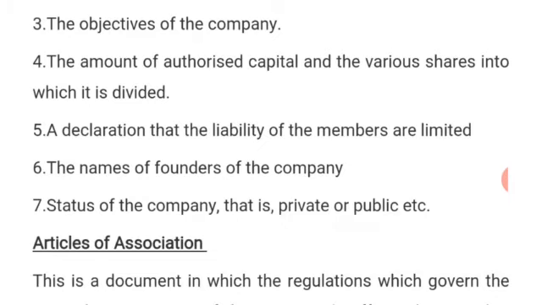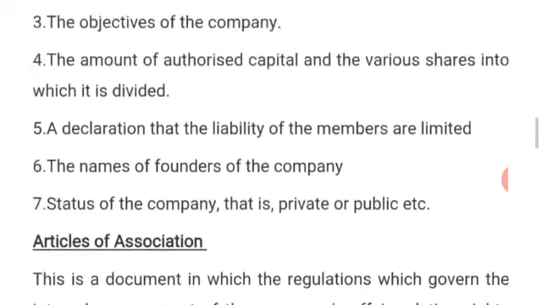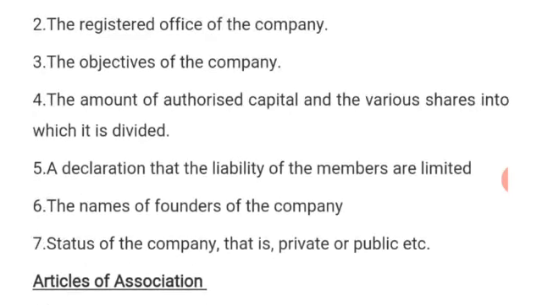So number six, the names of founders of the company. When I say founders, they are the promoters, those that consider the idea of forming a company. Number seven, status of the company, that is private or public. If it is private, it has to be stated. If it is public, it has to be stated. Now, these are the information to be seen in the memorandum of association.